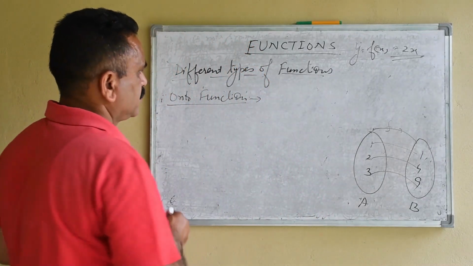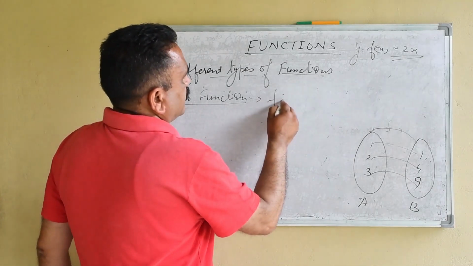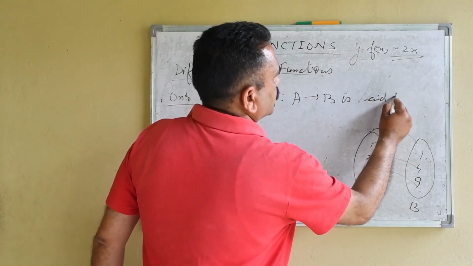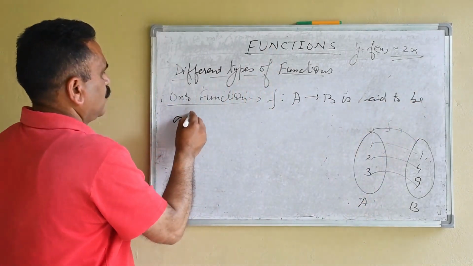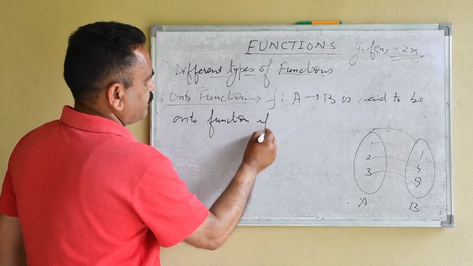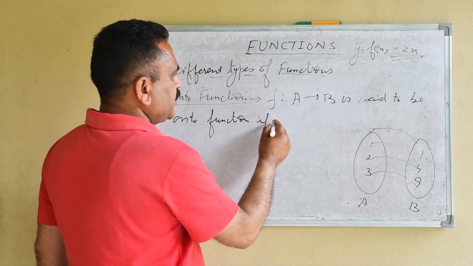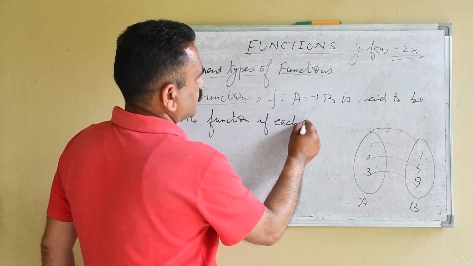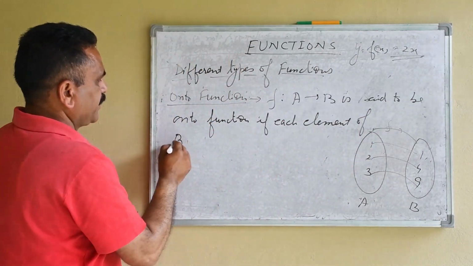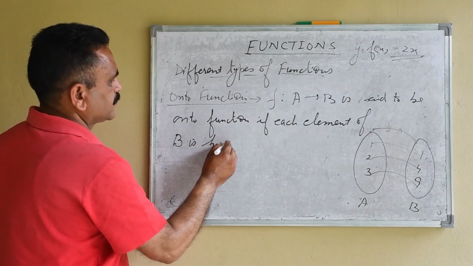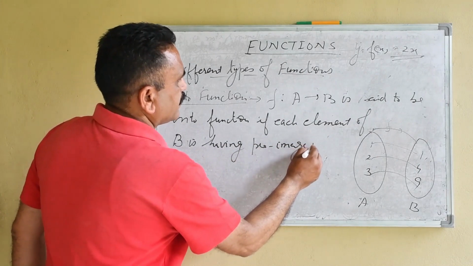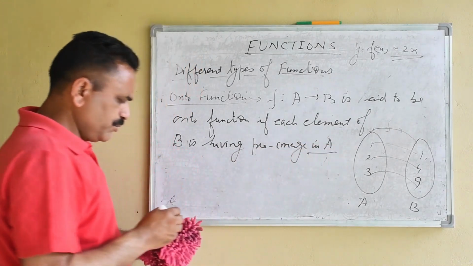What did I say? F from A to B is said to be an onto function if each element of B has a pre-image in A. What do you mean by this?